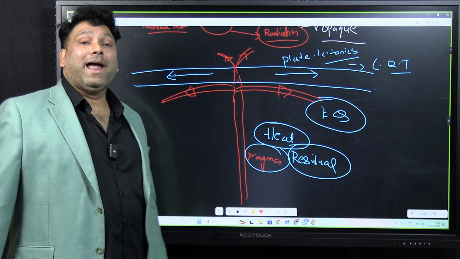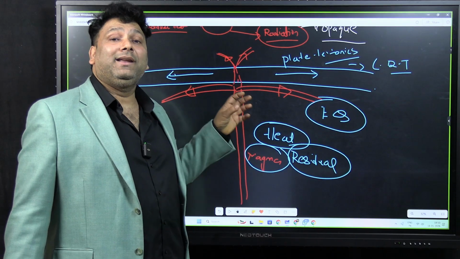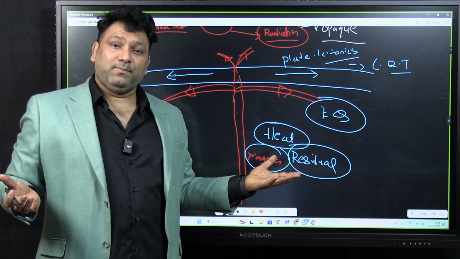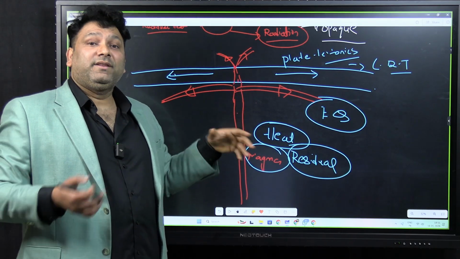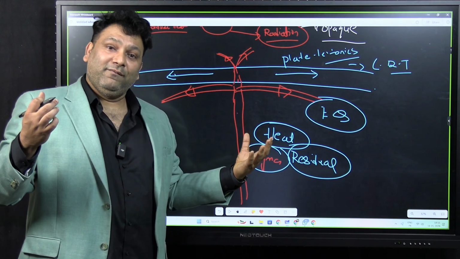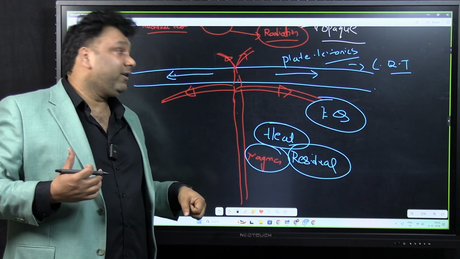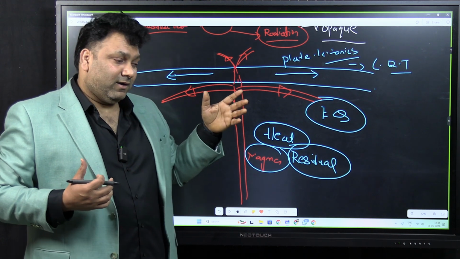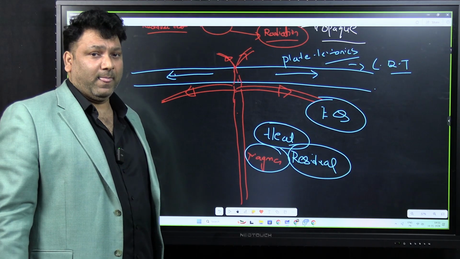So, a planet is said to be alive only when it has a residual heat inside. Okay? So, what is a dead planet then? Dead planet is not about life. Dead planet matlab that planet which does not have plate tectonics, which does not have volcanism, which does not have earthquakes. And a lot of research related to this is happening on Mars, and also Moon. Some experiments are happening.